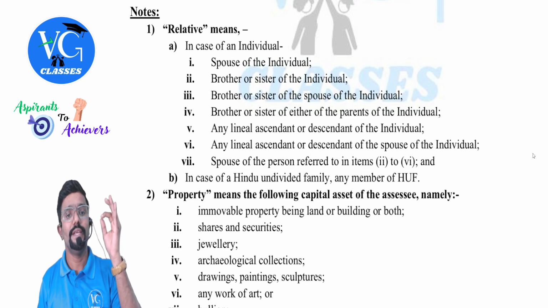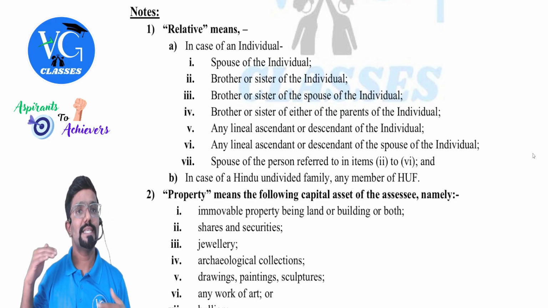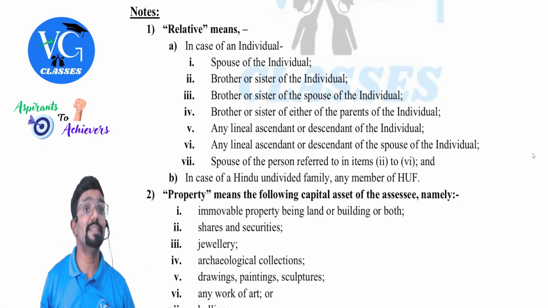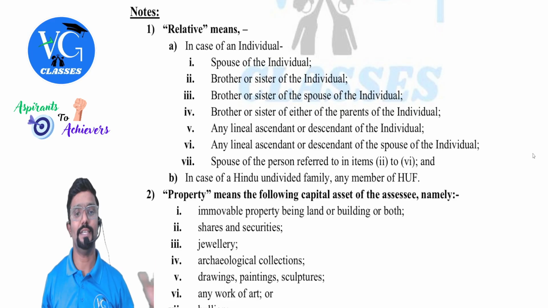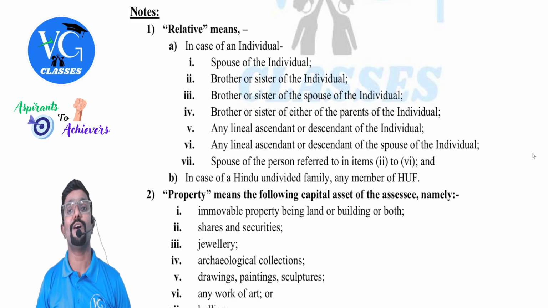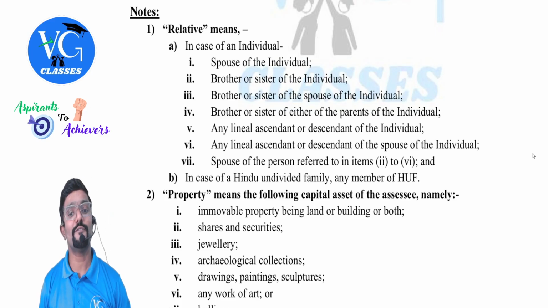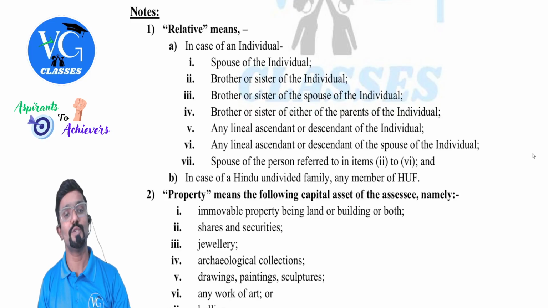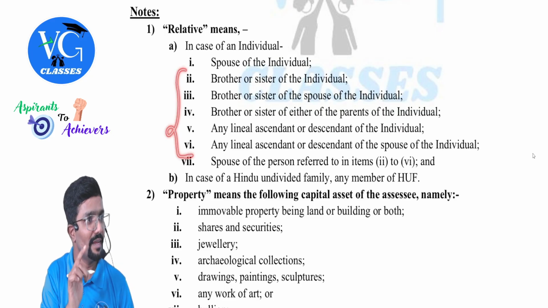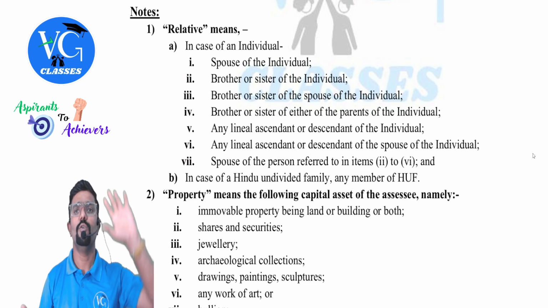Next. Any lineal ascendant or descendant of the individual. Lineal ascendant means the seniors. Descendant means junior, the next generation. Clear? Any lineal ascendant or descendant of the spouse of the individual. Next, the spouse of the person referred to in items 2 to 6. It means that for all these people, even spouses are covered, along with their life partner also. Clear? Hope you understood.